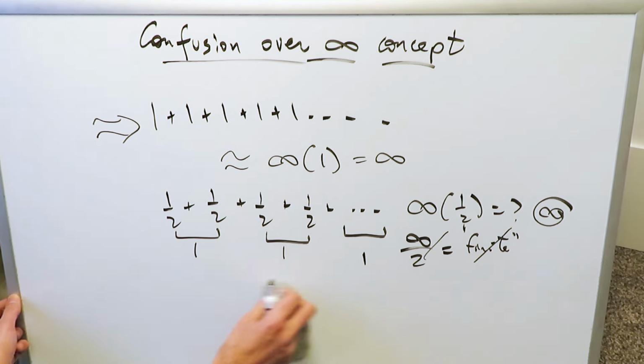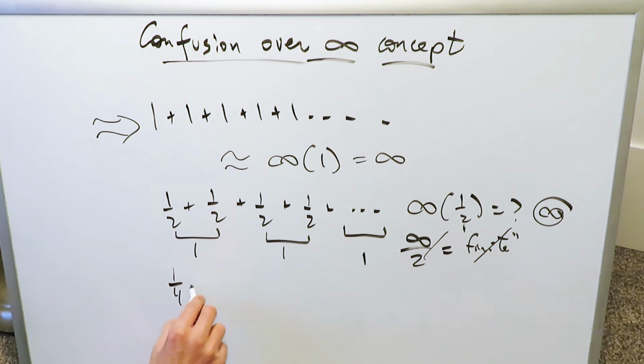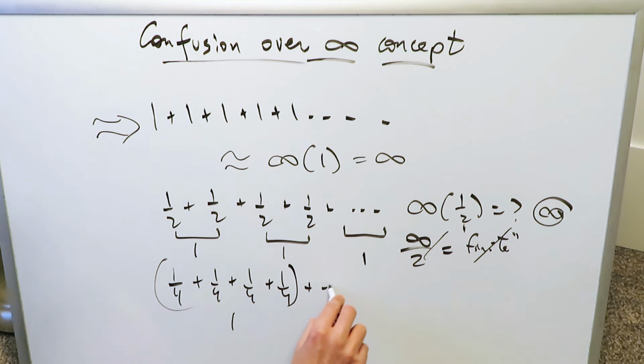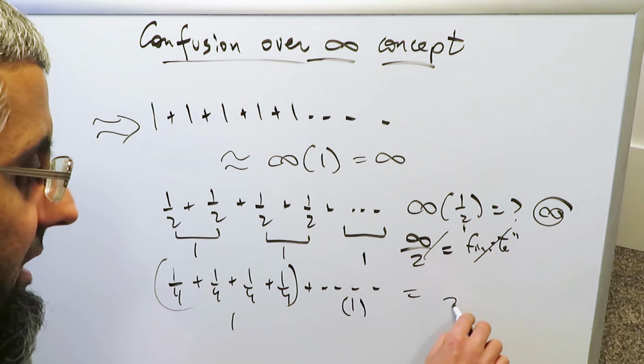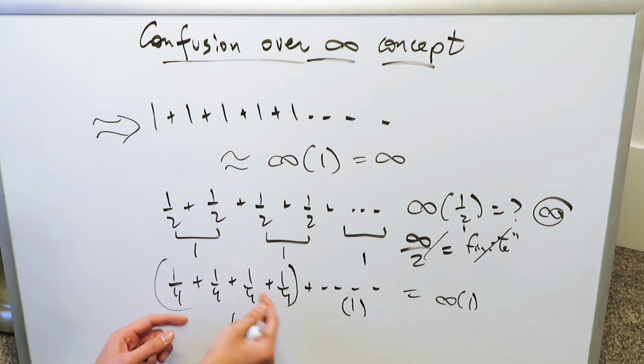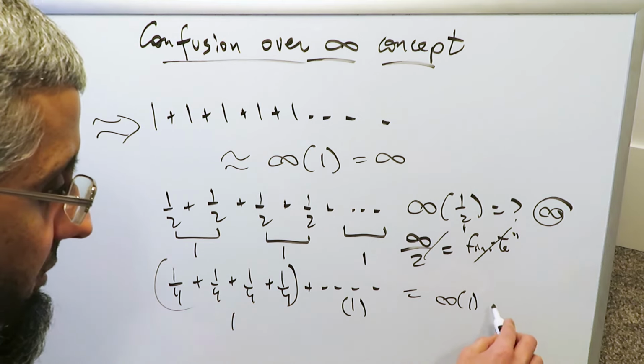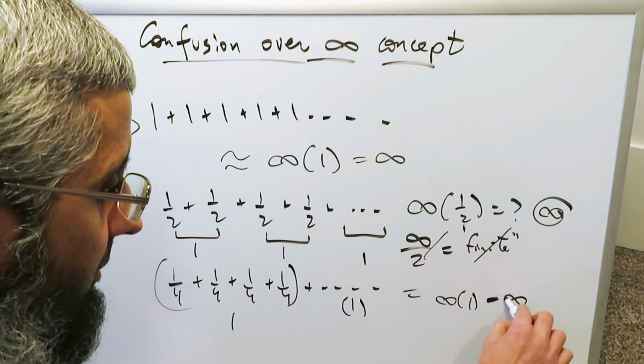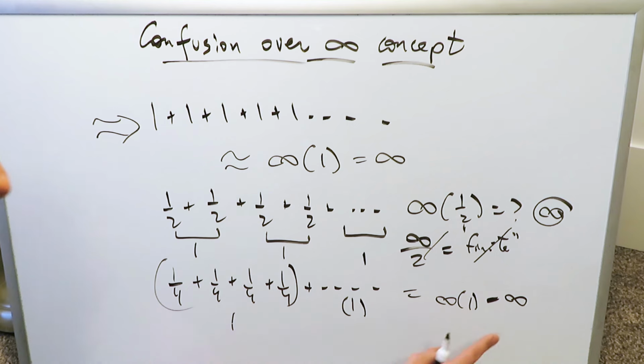Likewise, if the groupings involved 1 over 4s, then you can do a bunch of 1 over 4s. That is, you could do 4 of these and they would be equal to a 1. Then you can do a bunch of these groupings, and then in essence you're still getting an infinite number of these ones which are coming from groupings of 4 quarters, but you'll have an infinite number of those groupings. But again, the sum with regards to that type of series would always be infinity. It would not be a finite value.